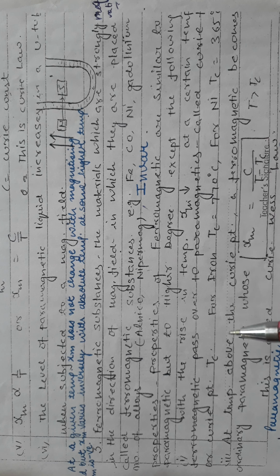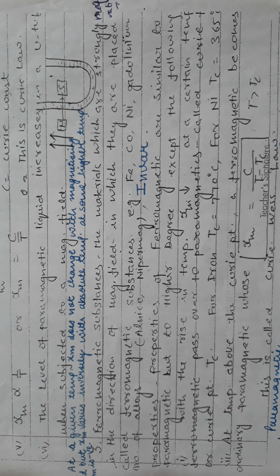At a certain temperature, ferromagnetic passes over to paramagnetic. So students, you should remember that if temperature is increased, then ferromagnetic converts into paramagnetic. That temperature is called the Curie temperature or Curie point. So there is a temperature at which ferromagnetic material becomes paramagnetic.